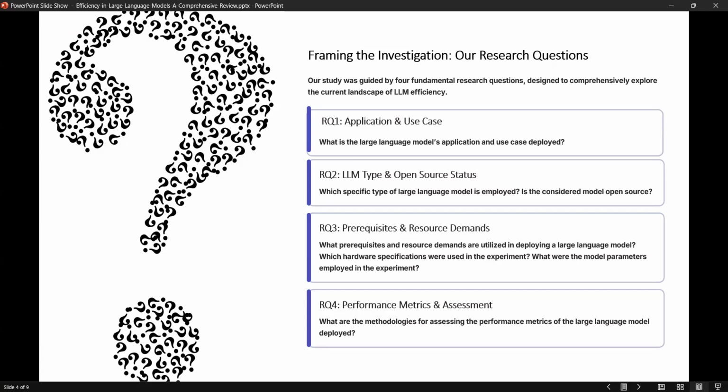So they want to know the prerequisites and resource demands. Last but not least, they want to know performance metrics by asking what the methodologies are for assessing the performance metrics of the deployed large language model.